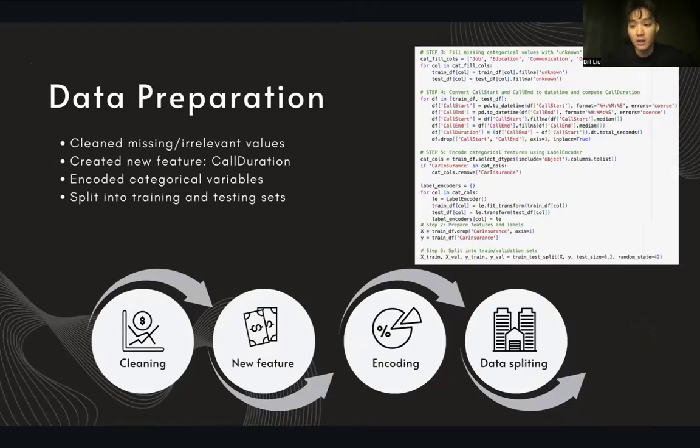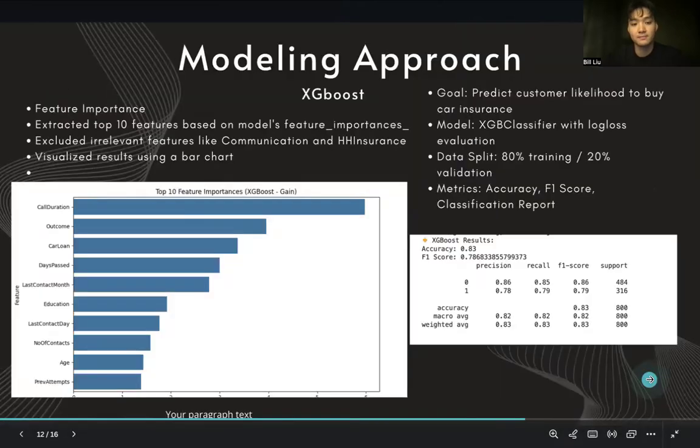Since we've done all the previous work, now we head to data preparation and data cleaning. In this case, I cleaned the missing and irrelevant values, and to create a more numeric representation for the model, I created a new feature called duration, computed as call end minus call start. I also encoded categorical variables and split the data into training and testing datasets for later purposes.